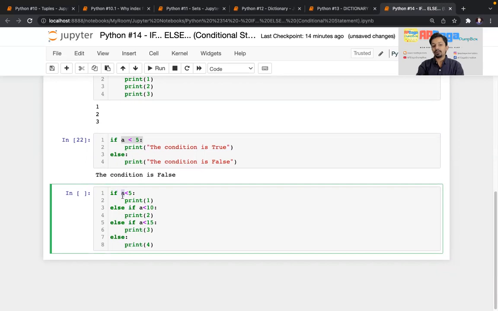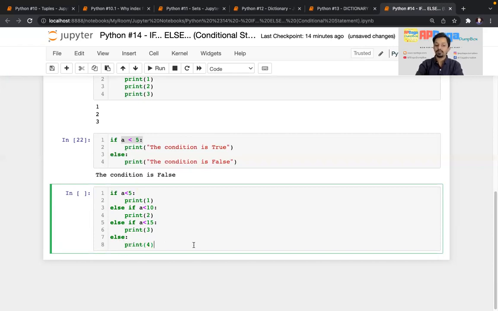Whatever is the value in a, it will check whether that a is less than 5. If it is true, then it will print 1. If not, then it will go here and check whether a is less than 10. If yes, then it will print 2. If not, then it will go here. It will check whether a is less than 15. Then it will print 3. And if that is also not true, then without checking any condition, it will print 4.